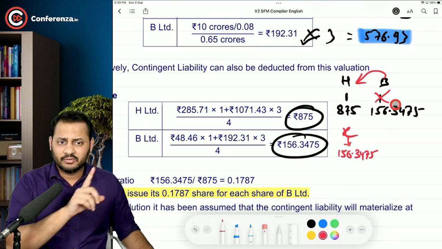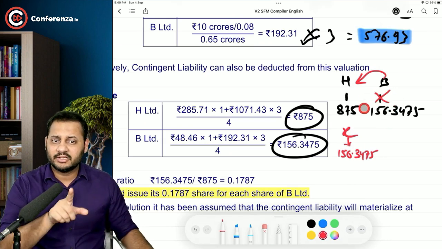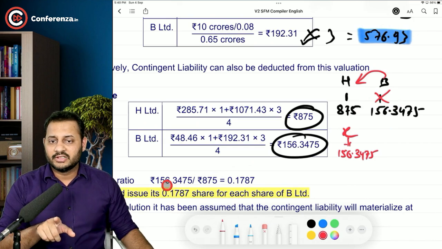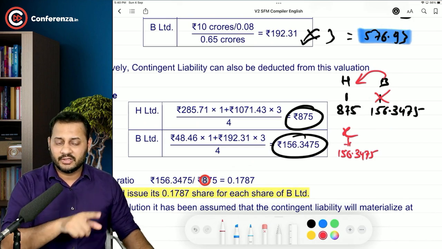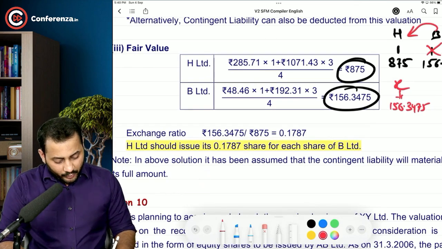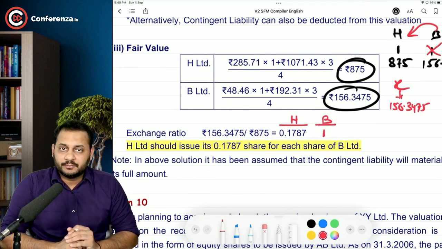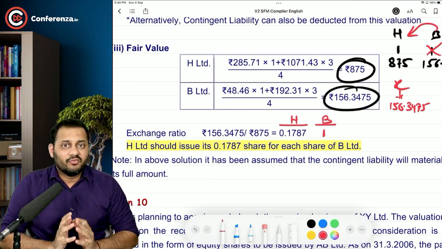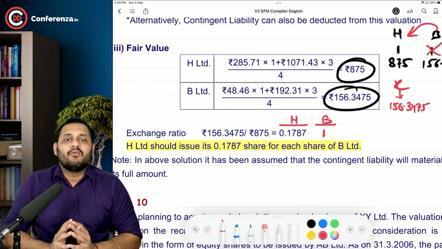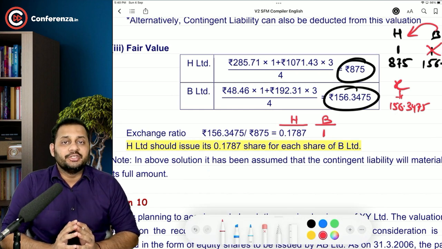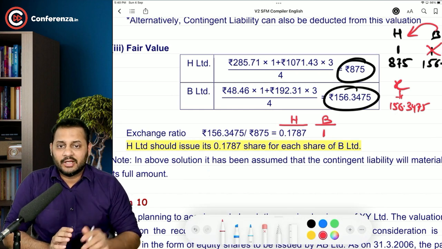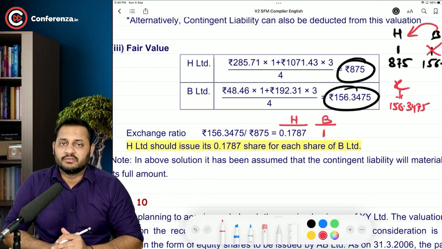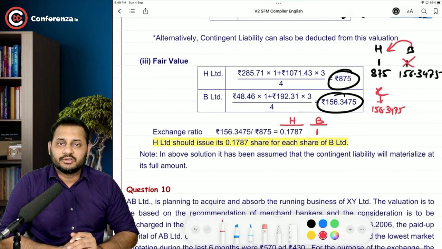And the answer is very simple. 156.3475 divided by 875. That means 0.1787 share of H Limited is exactly equal to 1 share of B Limited. So for every share of B Limited, 0.1787 of H Limited should be issued. Both have the same value, which is 156.3475. That's the end of the question.